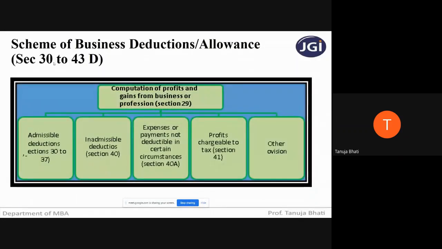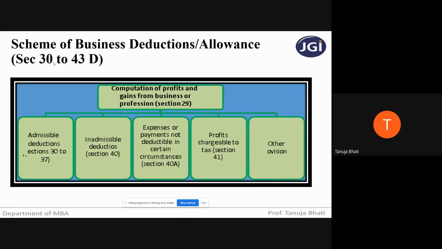Now, first of all, we have seen how to compute the income under the head profits and gains from business or profession. Second, we have seen the basic methods of accounting that can be followed by the assessee, whether cash or mercantile system of accounting. Third, we are going to see under the head business and profession, what are the business deductions or allowances.